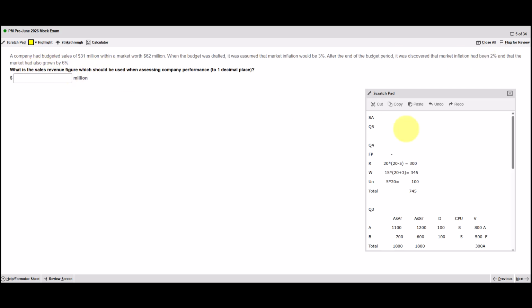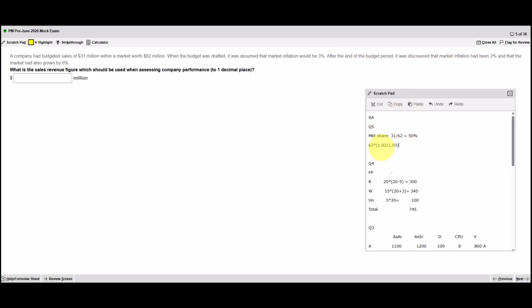So we need to do a couple of adjustments here. We need to take into account the impact of inflation and the impact of the market. The market share is 50%, 31 of 62. So that's a 50% market share. So if we now look at the market of 62 million, within that is this assumption of 3% growth, but it turned out it was only 2%.